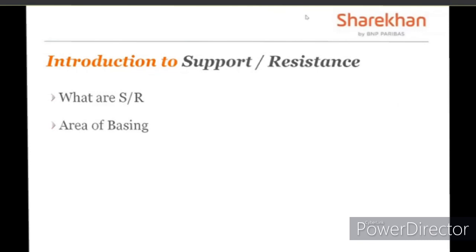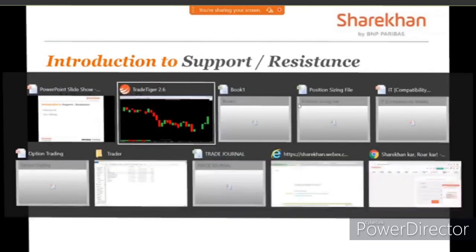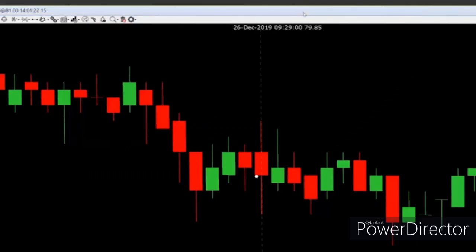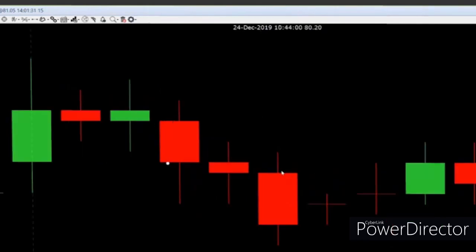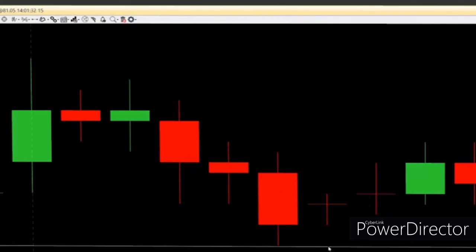Now, about area of basing. Once you see an area of basing, then what? How is area of basing actually going to help you, or what indication does it give you? So, area of basing, friends, going ahead, can even act as a support or resistance. How? Let me give you an idea. So, over here, I can see prices have come down. From here, they take a turn and start going up. I will mark my support.